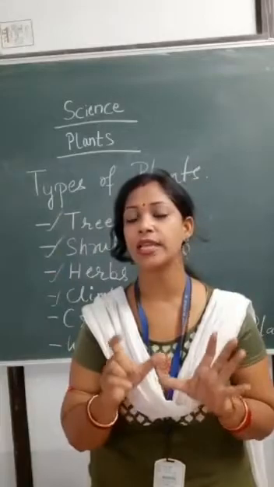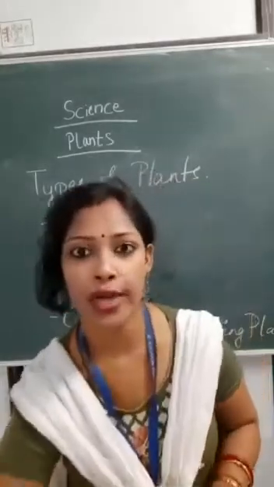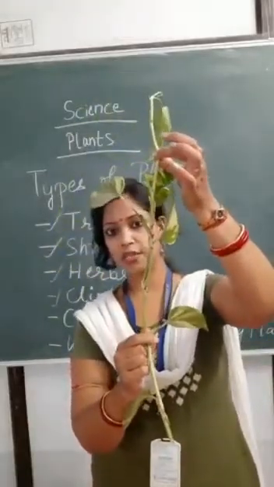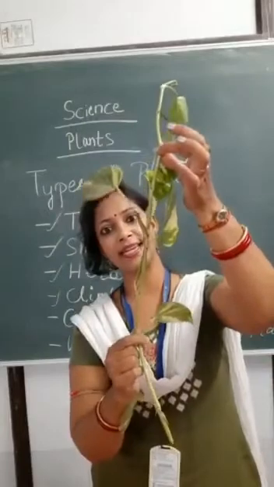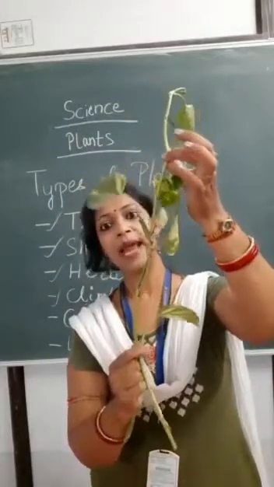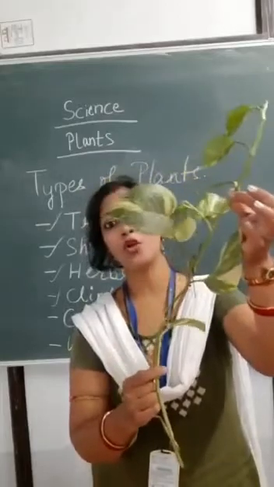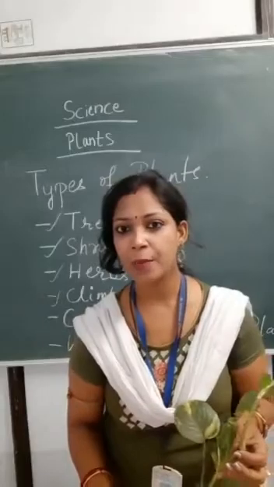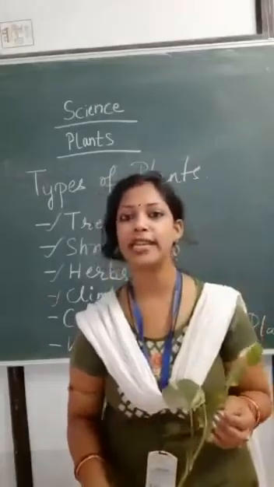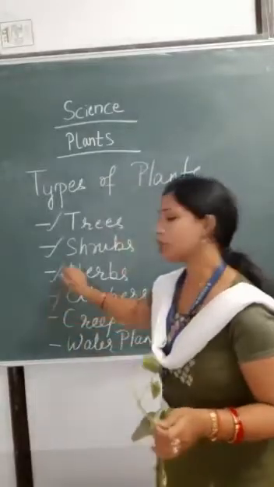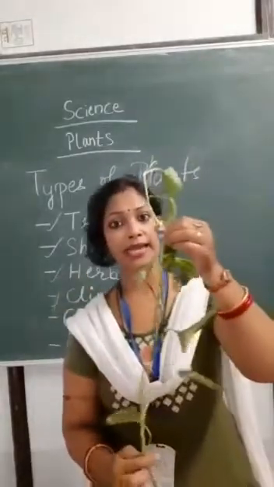It always needs support to grow. For example, your money plant, see how it's looking. अगर मैं इसको थोड़ा सा सपोर्ट दे दूंगी then it can grow straight like this. ठीक है. So money plant is the best example of a climber. And your grape vine, अंगूर का पेड़ आपने देखा होगा, that also needs support to grow. This is your climber. Remember, money plant is the example.